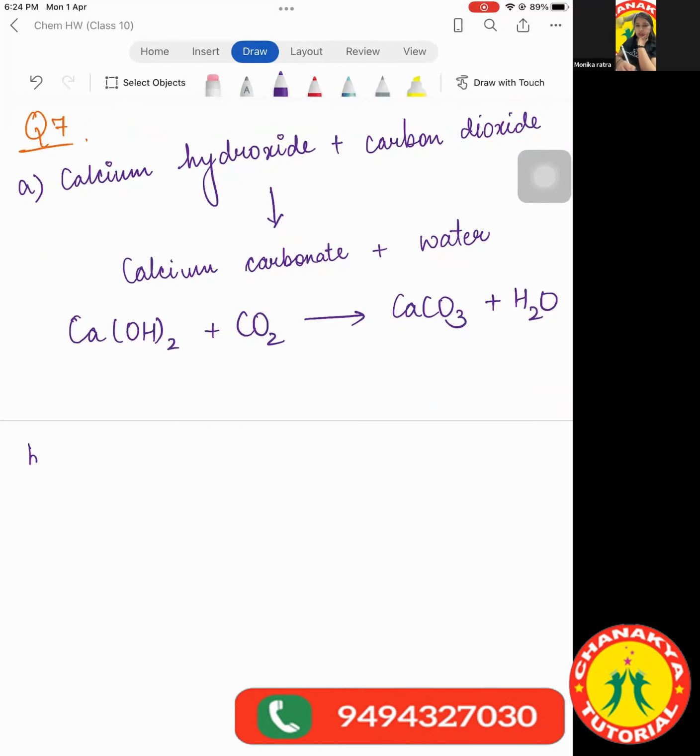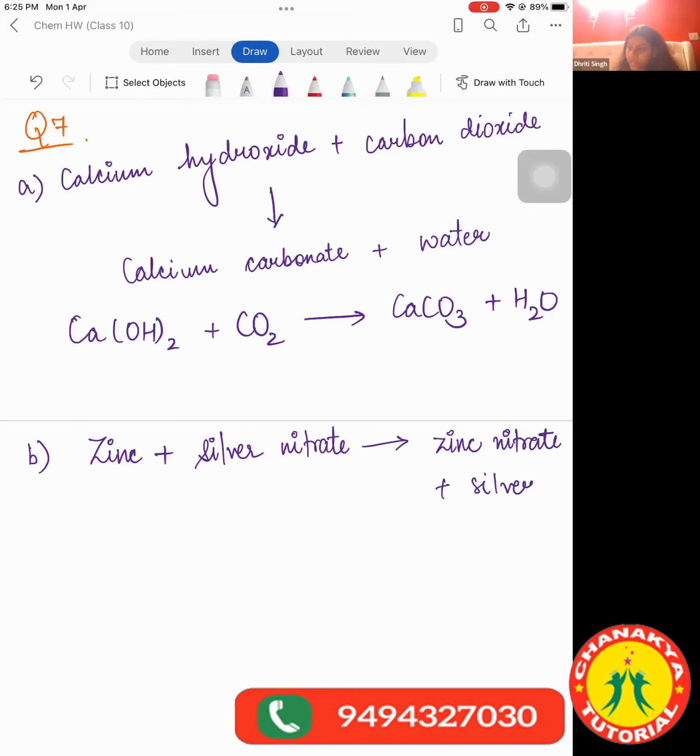Let's come to the B part. Aryan and Abhinav, when you are ready with at least one of the questions, please let me know. Dhriti, next question for you. Zinc plus silver nitrate gives zinc nitrate plus silver. Tell me the answer.